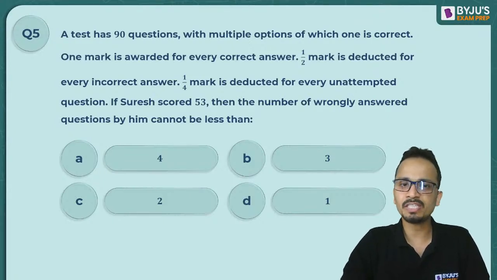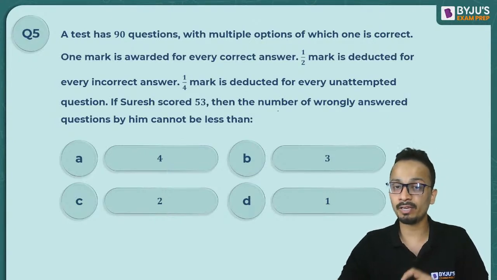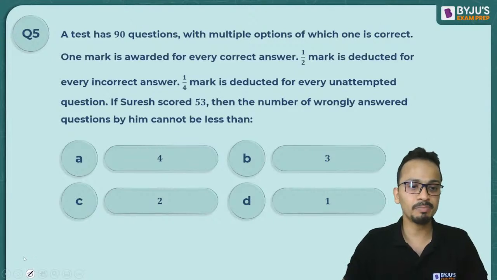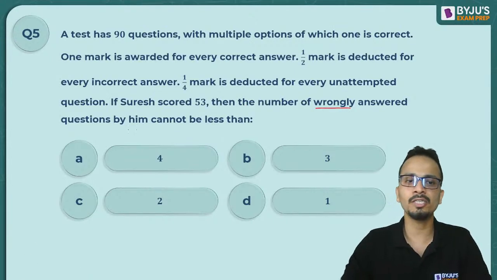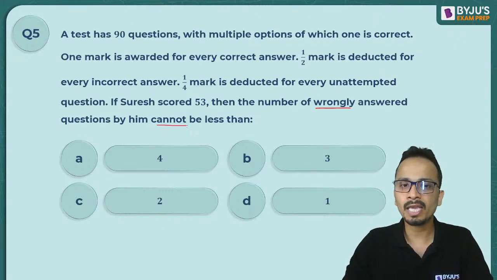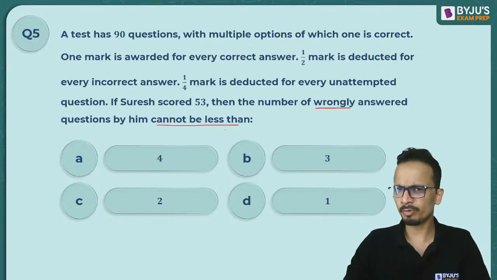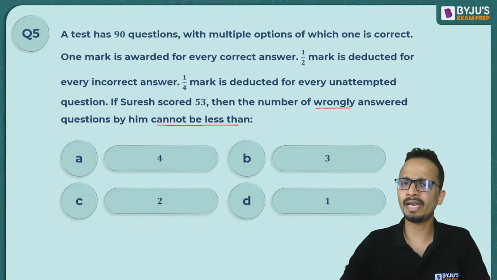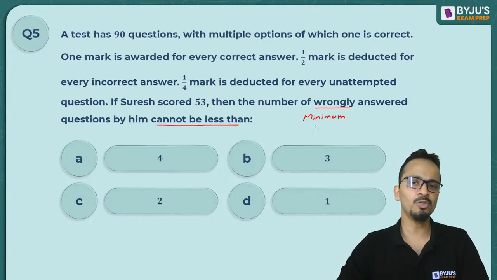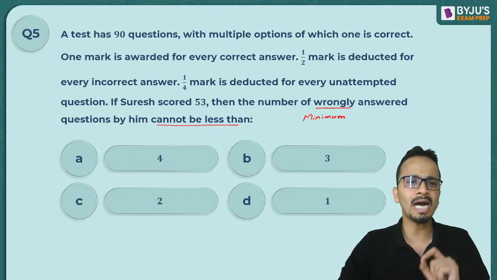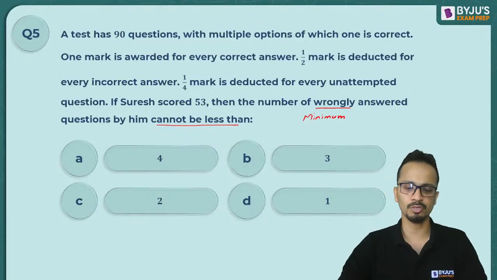Suresh scored 53 marks in this test. Then the number of wrongly answered questions by him cannot be less than. Read this statement carefully: cannot be less than means we have to find out the minimum value of the number of wrongly answered questions by this person.